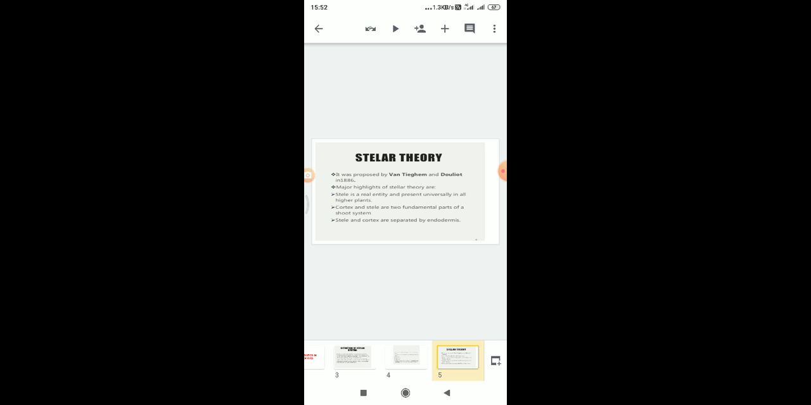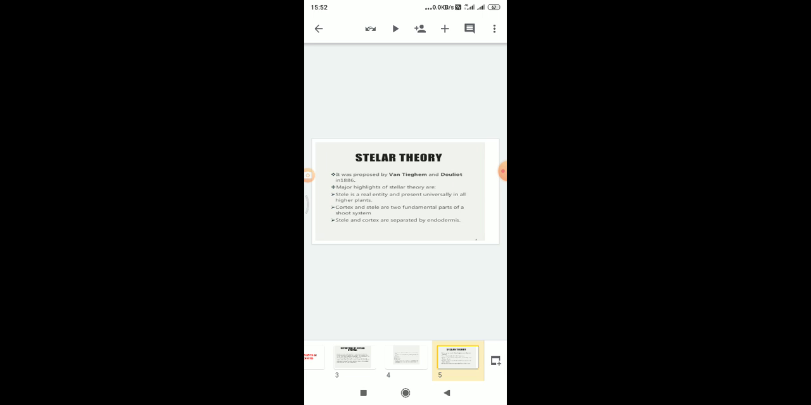Van Tieghem and Douliot recognized only 3 types of steles. They are protostele, siphonostele, and solenostele. Some authors recognize only 2 kinds of steles, the protostele and siphonostele, and consider solenostele as a subcategory of the siphonostele. So, this is the introduction to the stelar systems in pteridophytes or ferns.